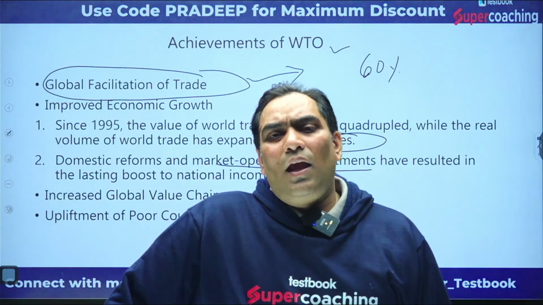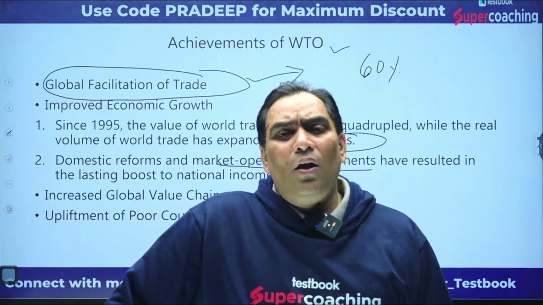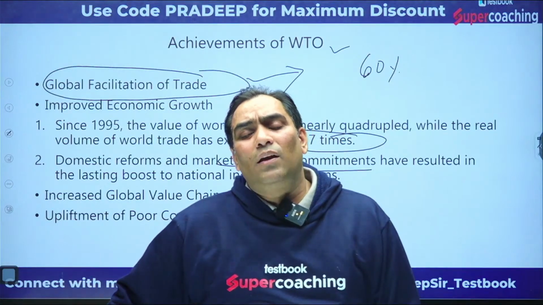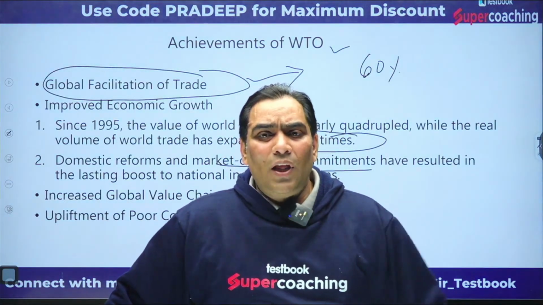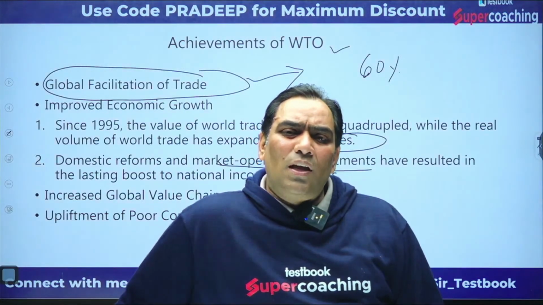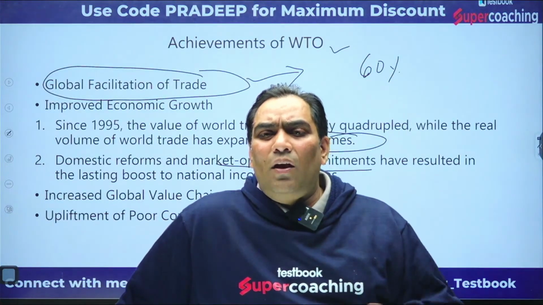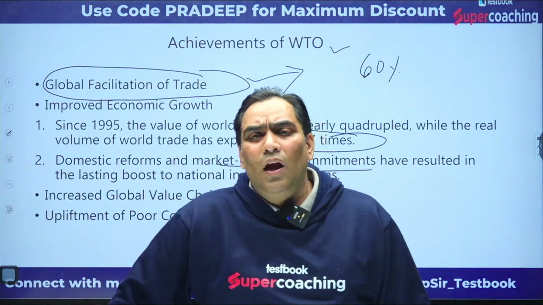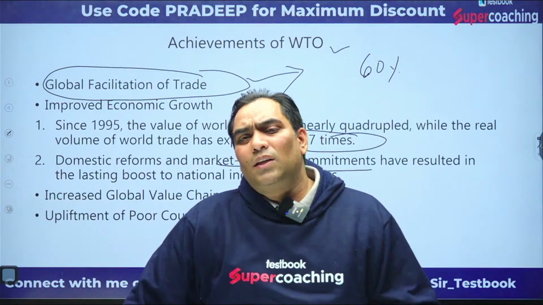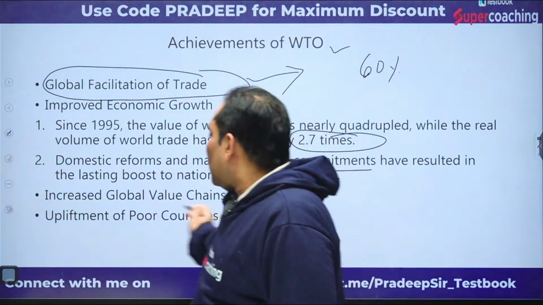So when there is a free flow of trade, intentionally or unintentionally the industries have to develop their capability, that is going to increase their efficiency, and that is going to decrease their cost of production. When that decreases their cost of production, it is going to make their product competitive. So it is going to increase production as well as exports. So it is going to increase their income.